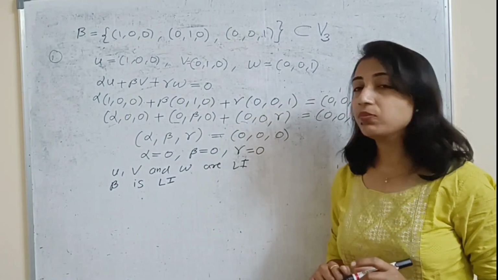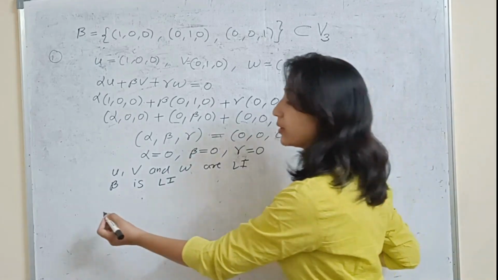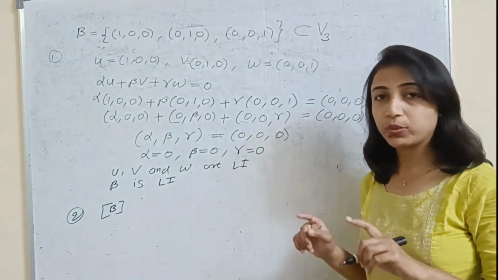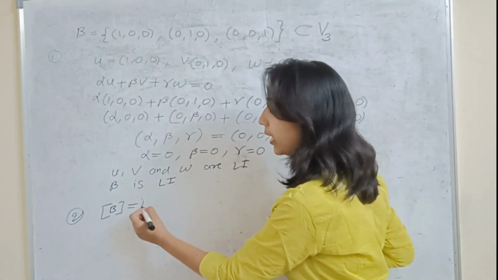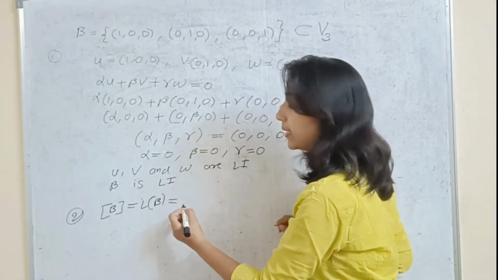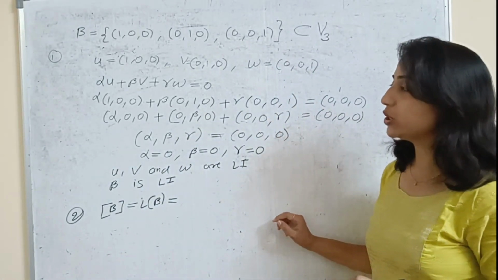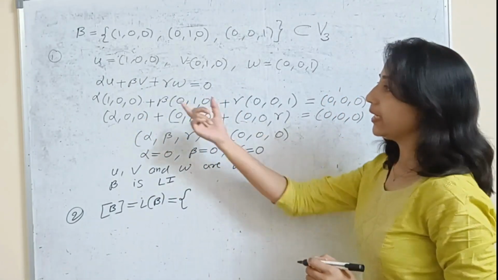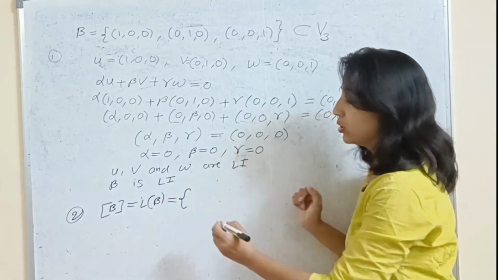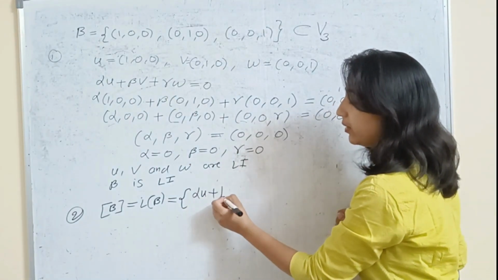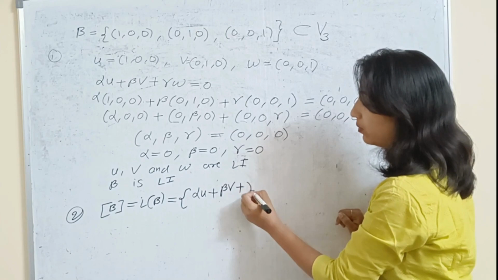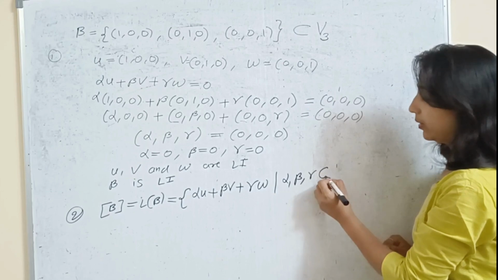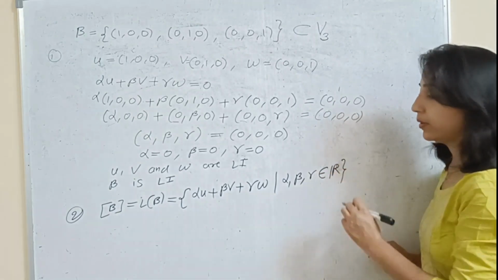Now the second condition: we have to check the basis. So here I will write the span of B. It is denoted by the symbol square bracket of B, or you may write it as L of B. So span means what? It is a collection of all possible linear combinations of these vectors u, v, w, and that is nothing but alpha u plus beta v plus gamma w, such that alpha, beta, gamma are taken from the field, that is the set of real numbers.